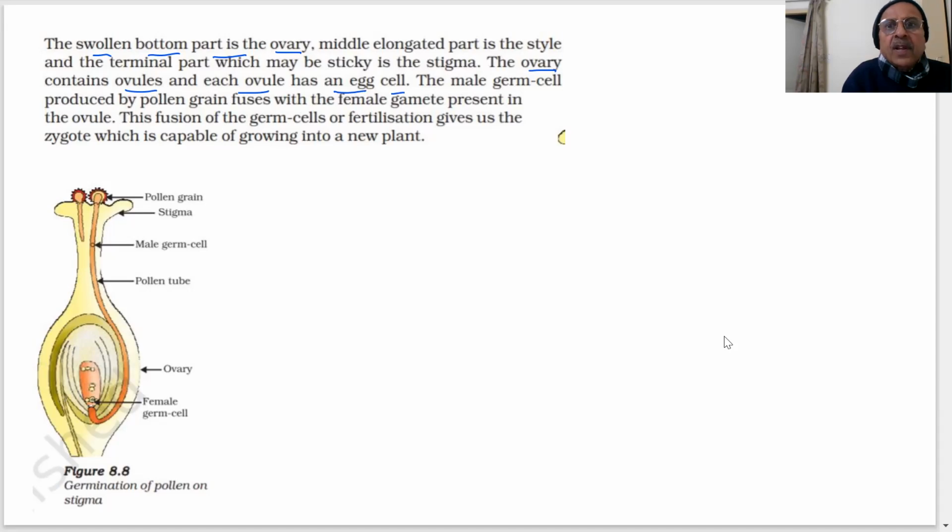The male germ cell produced by the pollen grain fuses with the female gamete present in the ovule. So pollen grains, stigma, male germ cells, pollen tube. So what is happening? The male germ cell produced by the pollen grain fuses with the female gamete present in the ovule. The fusion of germ cells, or fertilization, gives us the zygote, which is capable of growing into a new plant. So this is the germination of pollen on the stigma.